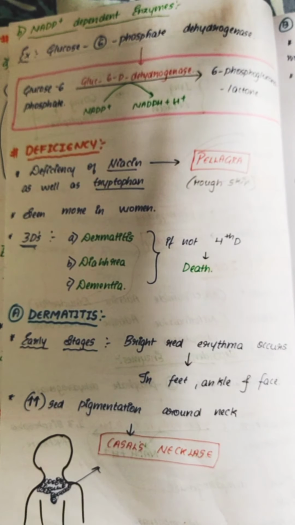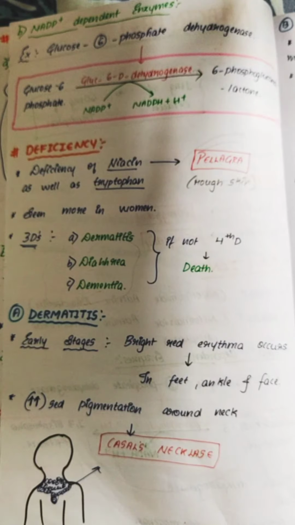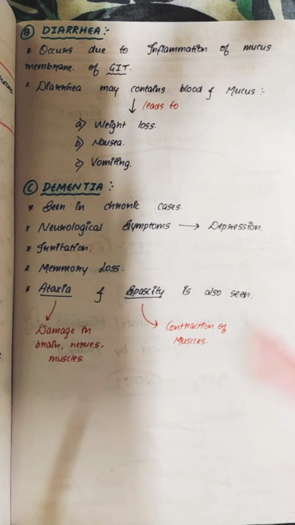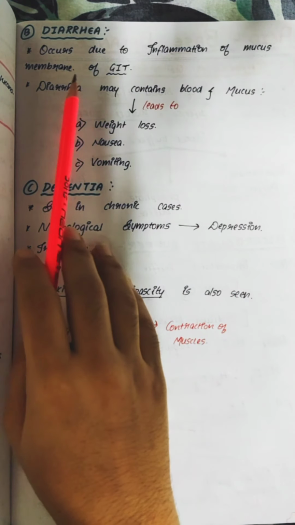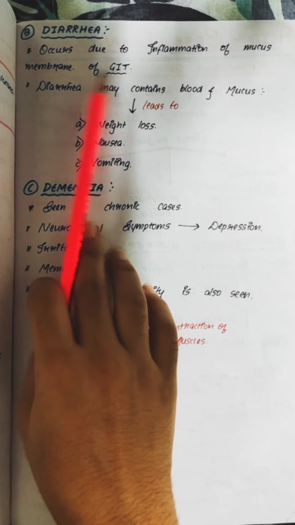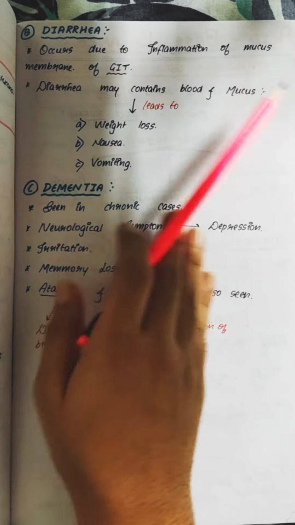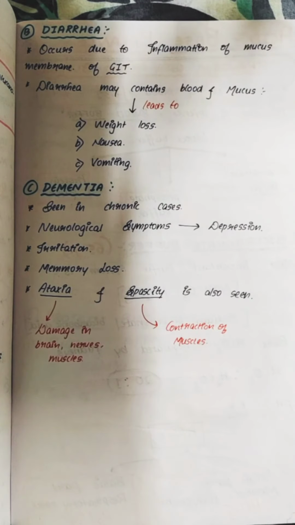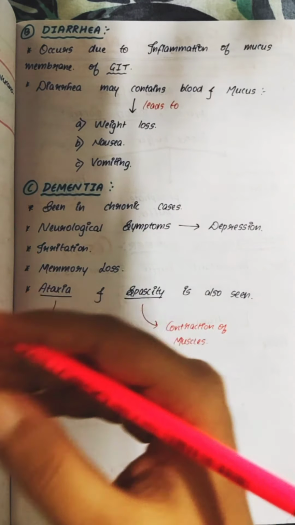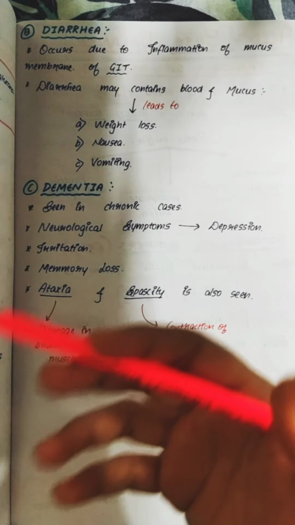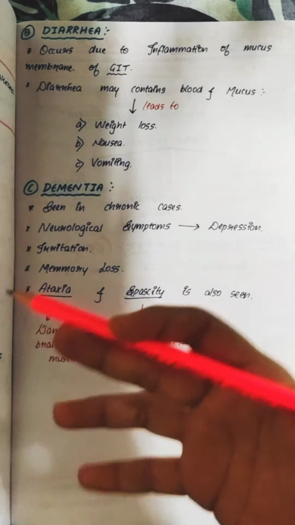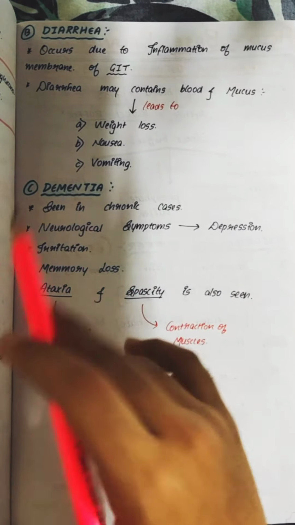The second D is diarrhea and the third D is dementia. So the second D is diarrhea. It occurs due to inflammation of the mucous membrane of the GIT. It may also contain blood and mucus. There will be excessive vomiting. You can also see weight loss and nausea. You'll always have a feeling of wanting to puke.